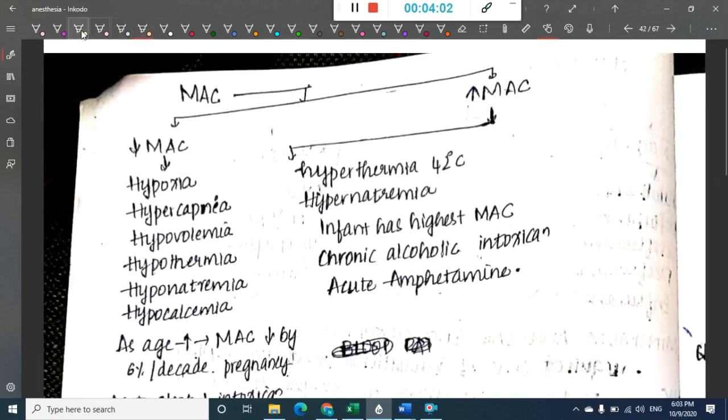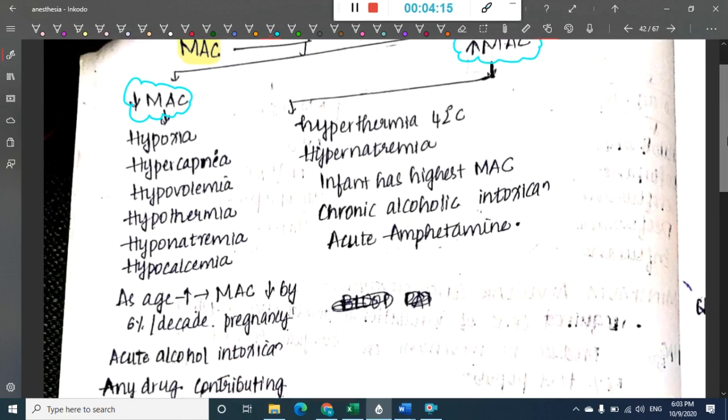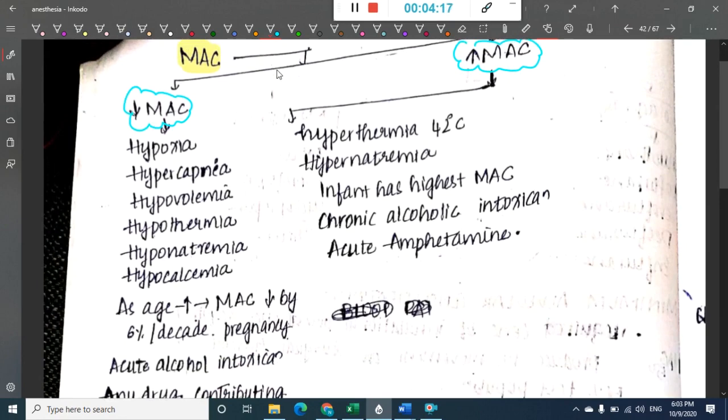Then we have to learn a few points about minimum alveolar concentration: what are the conditions which increase it and what are the conditions which decrease it. First we will see the conditions which decrease minimum alveolar concentration.